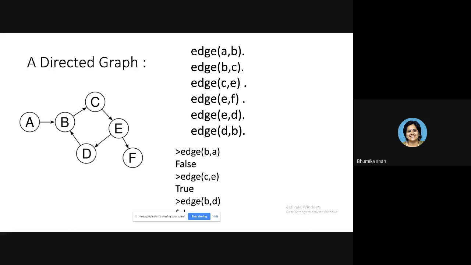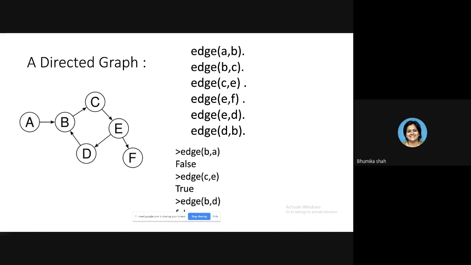So when I say there is an edge from A to B, I can write a predicate name, edge. Any name you are comfortable with, you can select. I have selected the name edge over here. So I will write edge. The first edge is from A to B. So edge A comma B. Again, you have to write A and B in small case letters. Then next is edge B to C, edge C to E, edge E to F, edge E to D, and edge D to B. Simple. So these are the facts that you have to write in your program. That's it. The program is written.